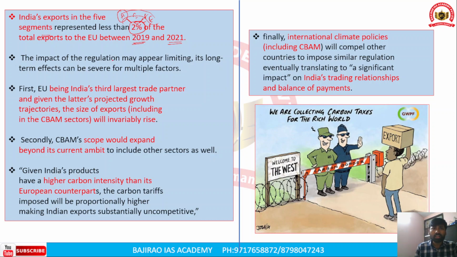The impact of the carbon border adjustment mechanism may appear limiting, but its long-term effects can be severe for multiple factors. First, the European Union is India's third largest trade partner, and trade between India and the European Union will likely increase over a period of time.